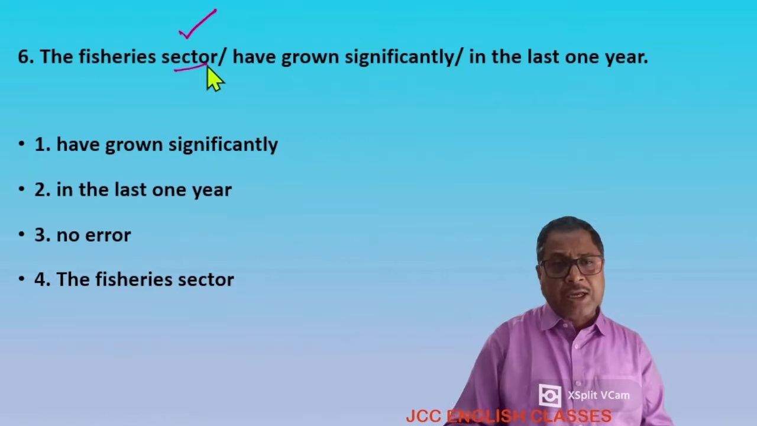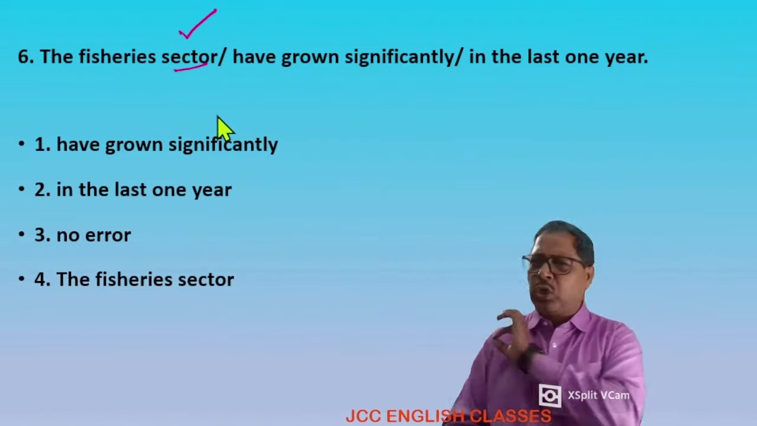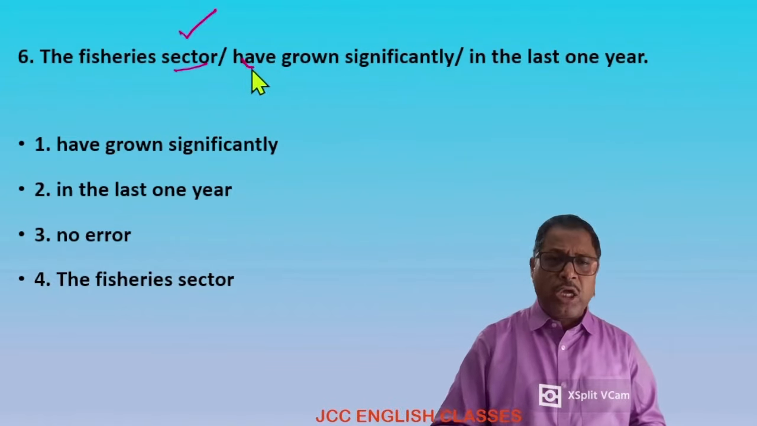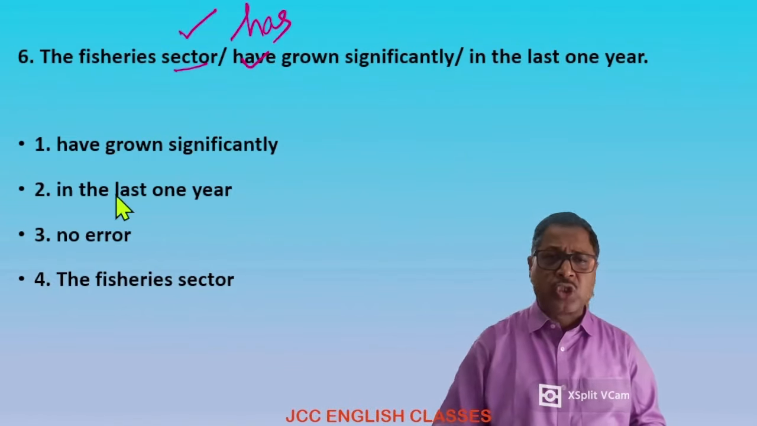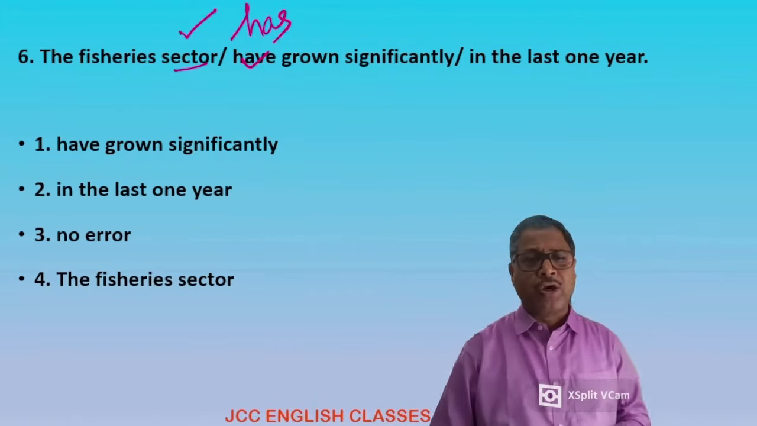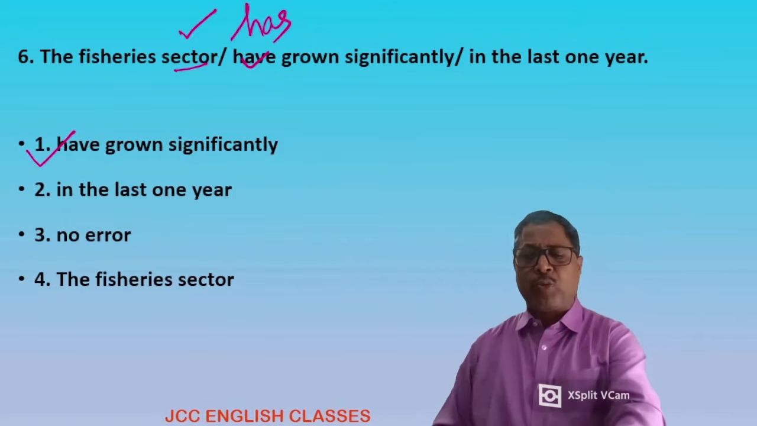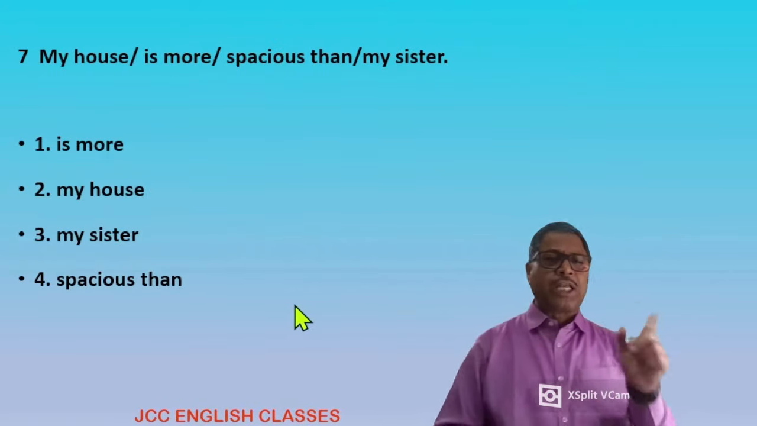Look at the subject. The fisheries sector. And sector is a singular noun. And for the singular noun, we don't use "have". We use "has". The fisheries sector has grown significantly in the last 1 year. Then what is the mistake? "Have grown", option 1 is the mistake. It should be improved.